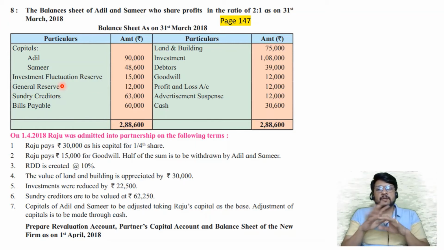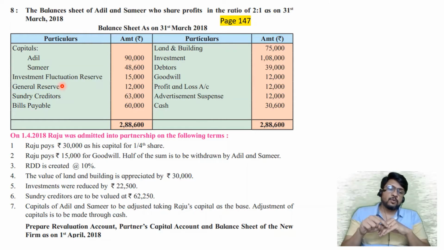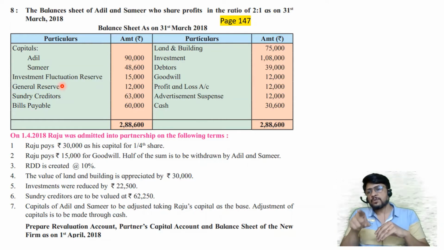Okay, so I have discussed now investment fluctuation reserve adjustment in detail. This is how investment fluctuation reserve functions. Now at the time of admission, what is going to happen? That may be totally different. We are going to see it separately.